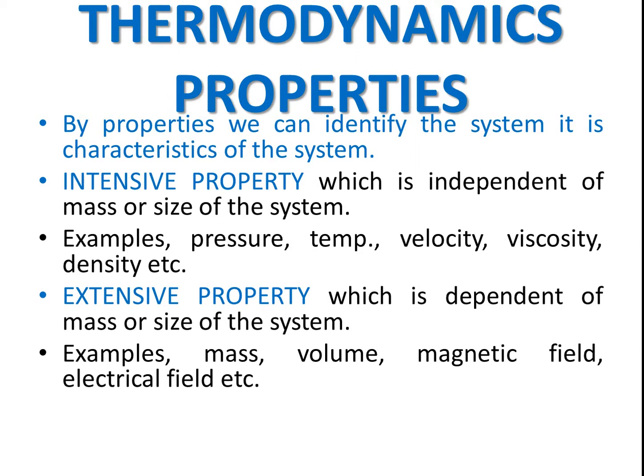It is kg per meter cube. We know that kg, mass, is an extensive property, and meter cube is a volume, so it is a ratio of two extensive properties. Then how is it an intensive property? We will see this, because there are five notes we have to remember for properties, which will be very helpful for us to identify the property.